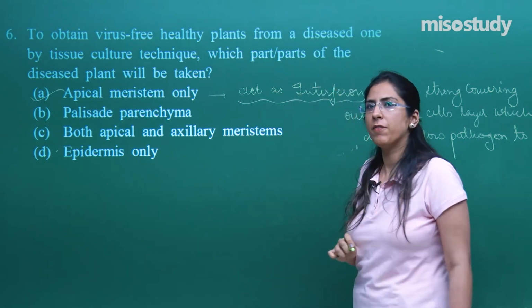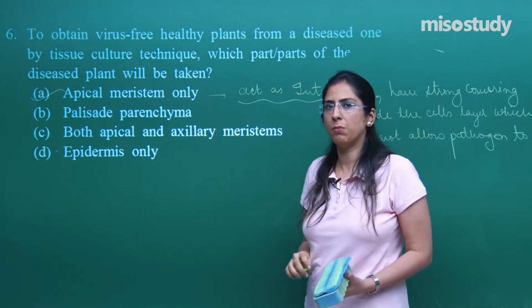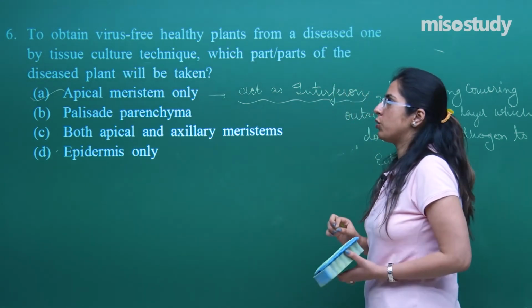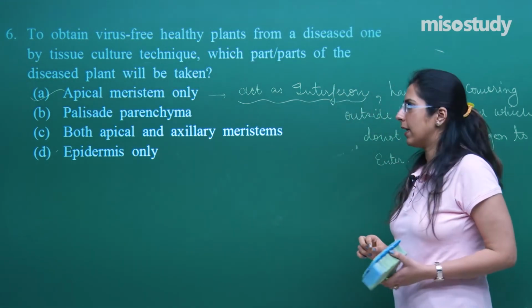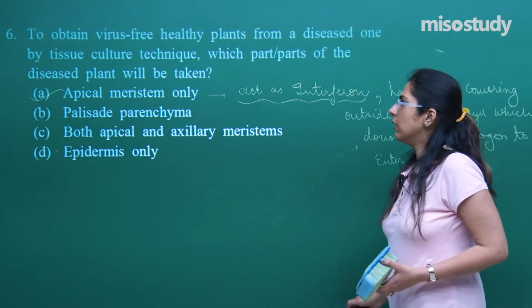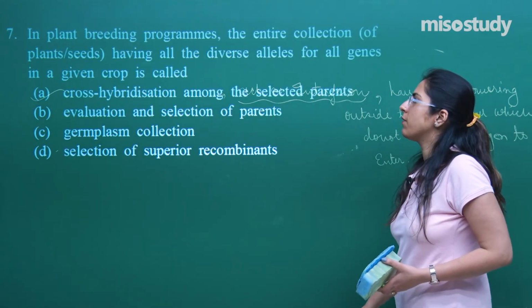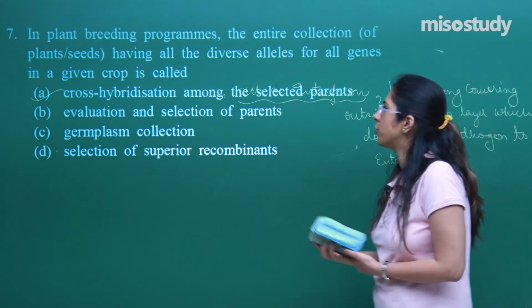This is the reason why we always go for apical meristem only. So, for question number 6, the correct option is A. Next we have the 7th question.